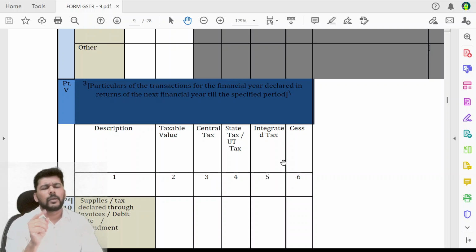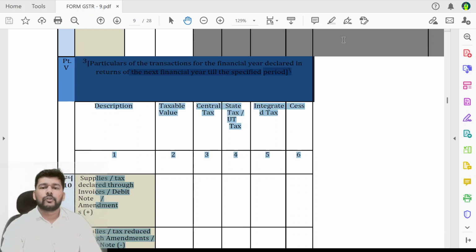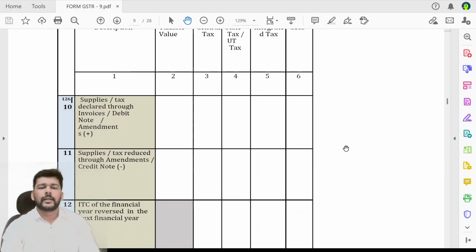If there is an excess tax payable which is due to reporting in GSTR 9 table 4 and 5, please pay that tax separately along with this return, but do not make changes in this GSTR 9 table number 9. Friends, particulars of the transactions for the financial year declared in the returns of the next financial year till the specified period. We've already discussed now what is the specified period.